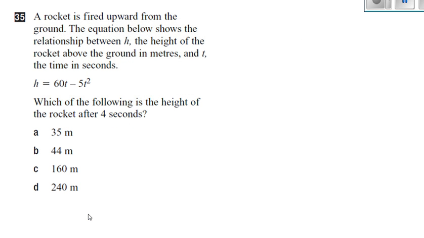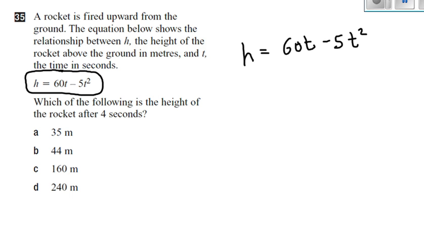Next question. A rocket is fired upward from the ground. The equation below shows the relationship between the height of the rocket above the ground, and t, time in seconds. So here's the equation, and it's a relationship between height and time, and I can tell it's not a linear relationship because I've got an exponent on my variable t. So it's not linear. Which of the following is the height after 4 seconds? So the equation is an equation for height, and it says if you know time, I can tell you height. That's what the equation says.